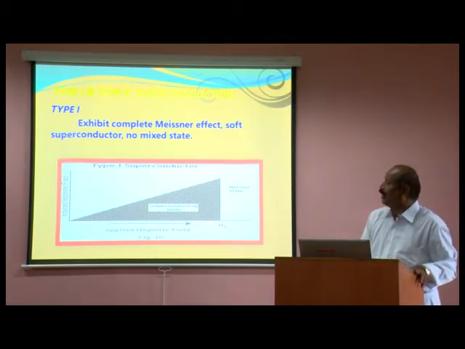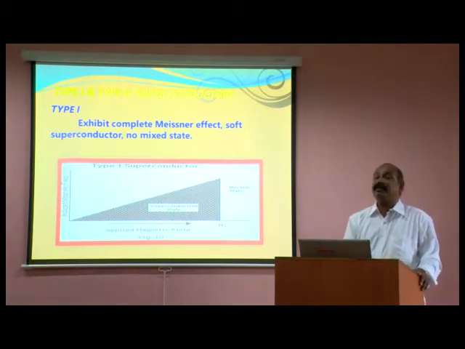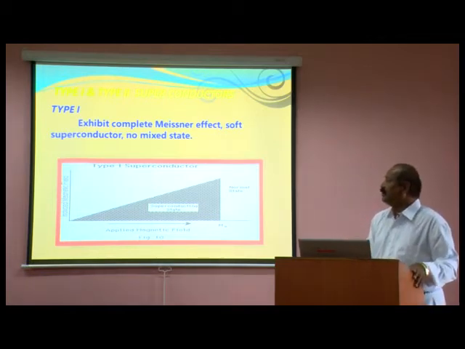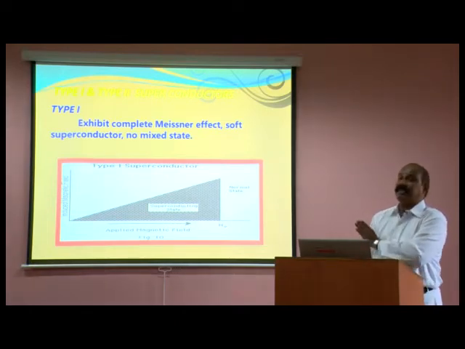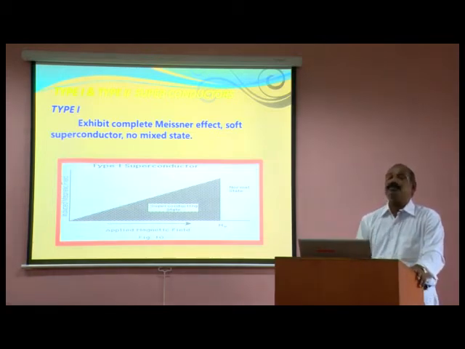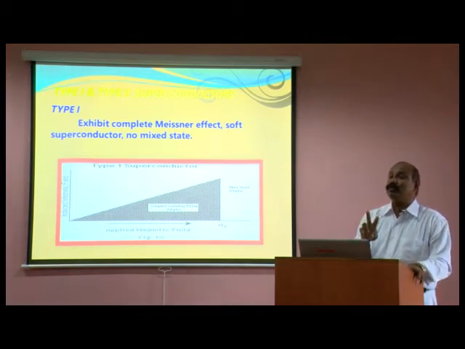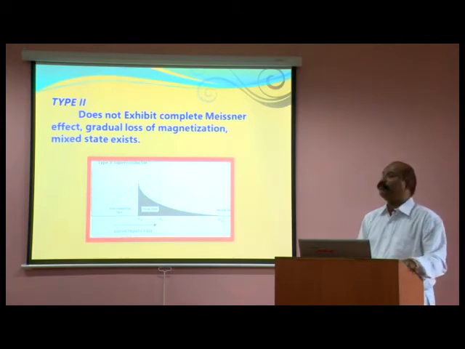So, within this superconducting state, there is an increase in magnetic moment. According to the Meissner effect, the magnetization increases because of the presence of superelectrons, and it creates superconductivity between 0 and Hc, that means the critical field. Above the critical field, the material becomes a normal state. So, when you consider the type 1 superconductor, there are two states, one the normal state, the other the superconducting state.